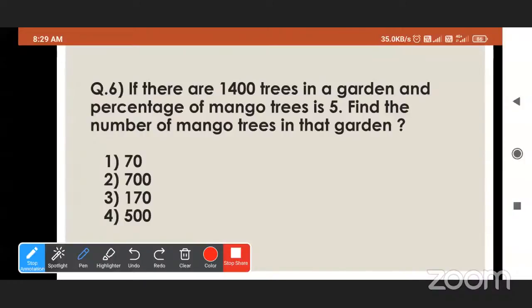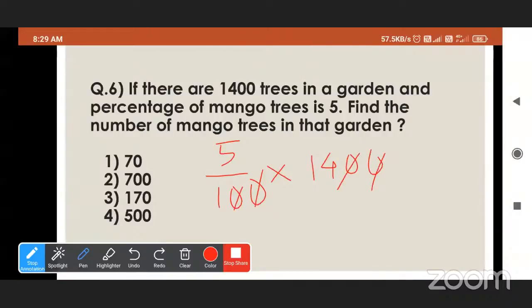The percent of mango trees is 5 upon 100 multiplied by 1400. Okay, so we will cut the zeros.